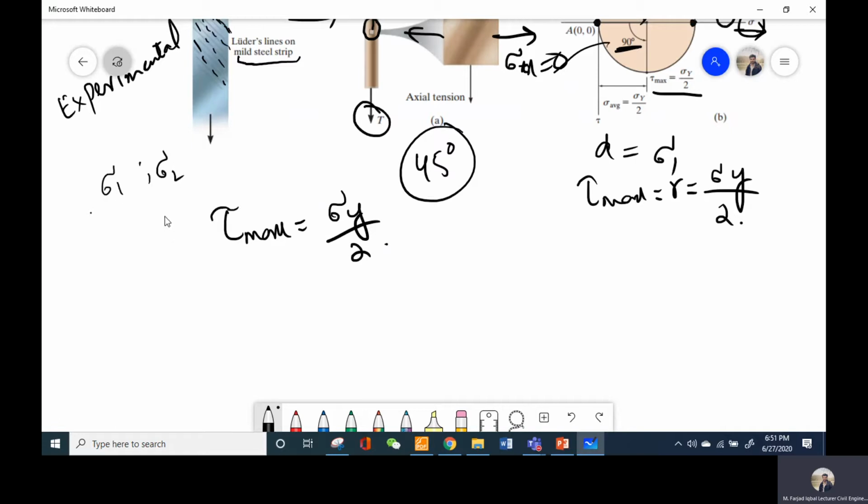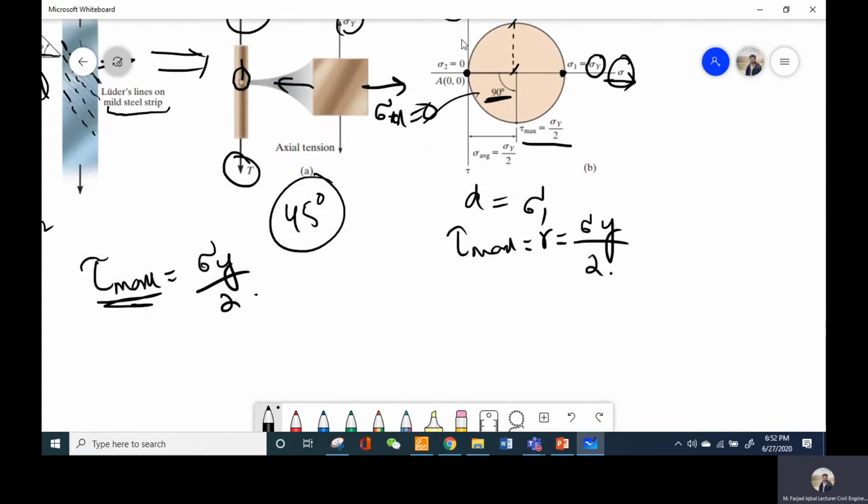So just to be consistent with the type of stresses we use, we will replace this tau maximum with the principal stresses as well in this theory. So how can we do that? Let's suppose we have this same element on which these maximum principal stresses are acting at this axis, that is sigma 1 and sigma 2.